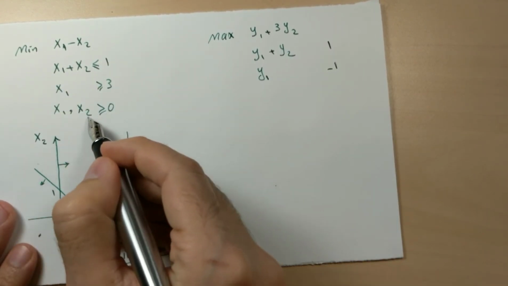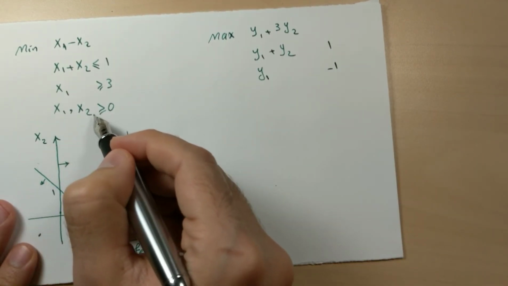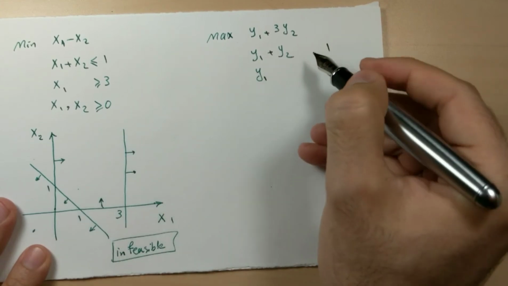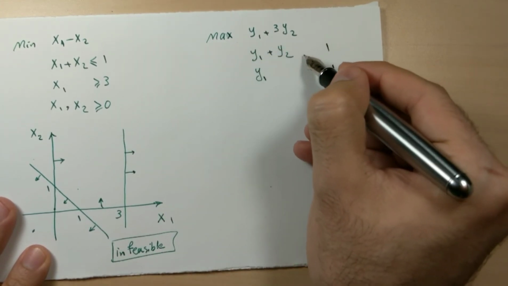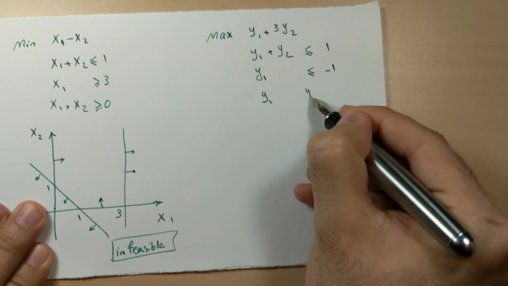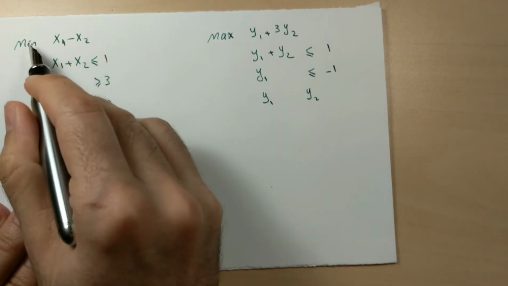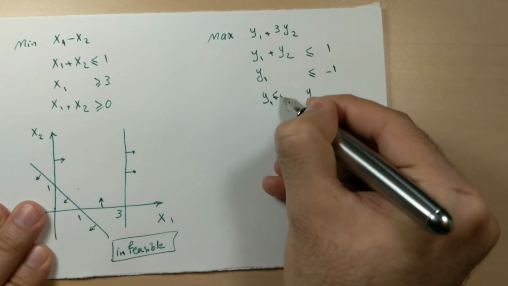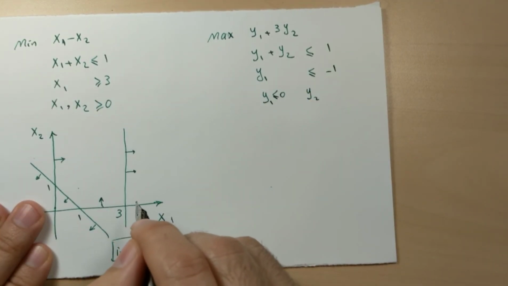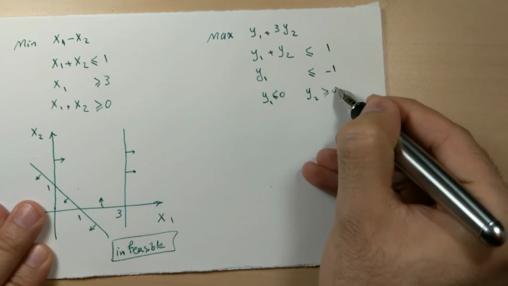Let's look at the variables here to see the direction of constraints. Both of them are non-negative variables, so we need natural constraints for a maximization problem. What about y1 and y2? The first constraint is not natural for minimization, so it's less than or equal to 0. The second constraint is natural for minimization, so it's a non-negative variable.